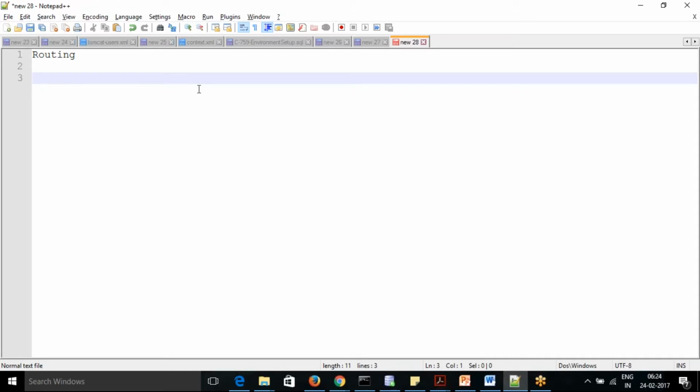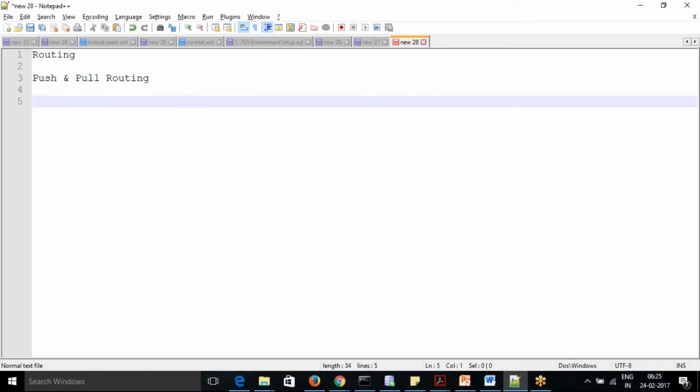Okay, so there are two types of routing. Actually, we call them push routing and pull routing. So what do you mean by push? I feel like push is when someone forces you to do it. If it is assigned to you, you need to do it. So we say that we are assigning it to you, we are pushing the work to you. That type of routing is called push routing.